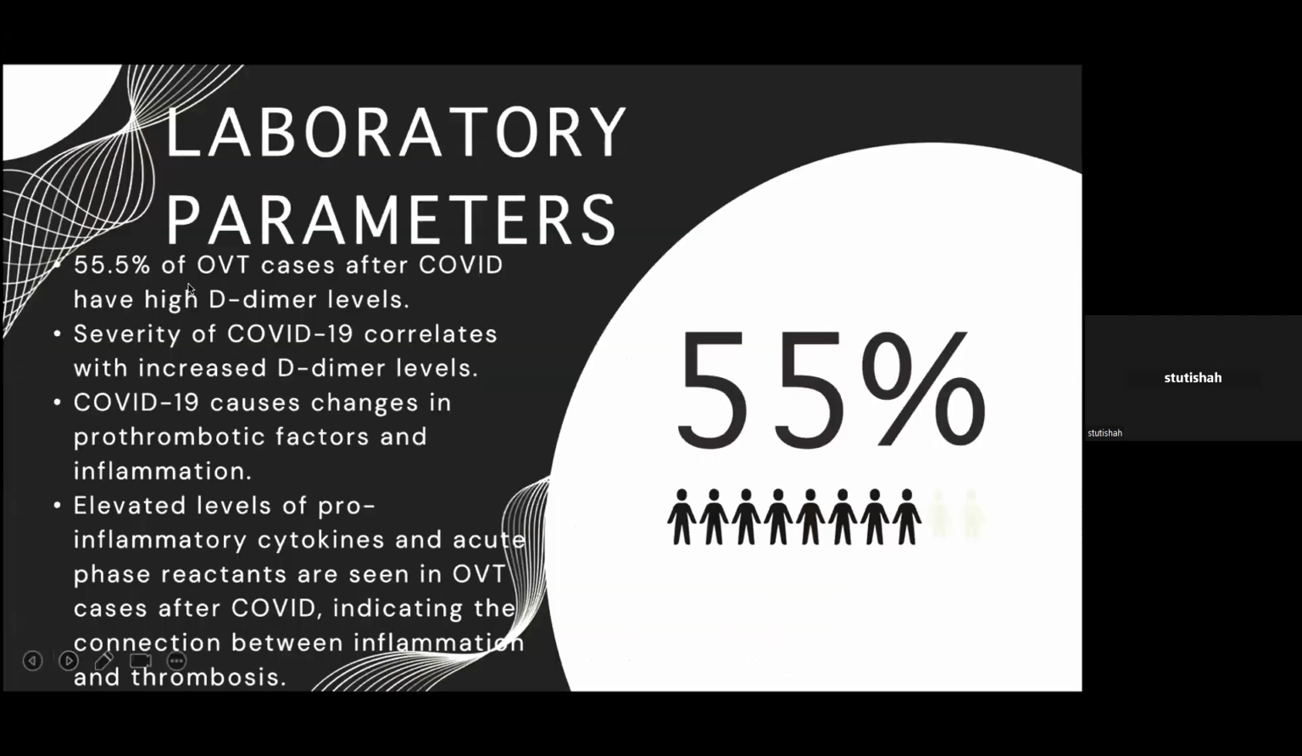The lab parameters. As it is an inflammatory state, OVT was associated with high D-dimer levels, and the severity of COVID-19 was correlated with increased D-dimer levels. COVID-19 causes changes in the prothrombotic factors and inflammation, so elevated levels of pro-inflammatory cytokines and acute phase reactants are seen in OVT cases after COVID, indicating that there was a connection between inflammation and thrombosis. The diagnosis and management of these patients was similar to the normal management of OVT, which included 3-month anticoagulation for symptomatic patients, although asymptomatic patients were not required to be given anticoagulation.